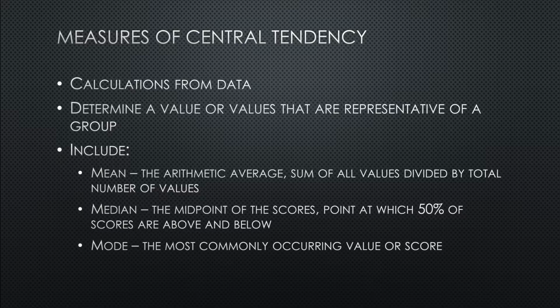And the goal with measures of central tendency is to tell us what the value or values are that are representative of a group. So for example, if you're studying cross country runners or triathletes, and you want to examine some aspect of their behavior and how it affects performance, it would be very useful to know things about the group, such as age. Triathlons include a wide range of individuals. So if I choose a subsample from that group, and you work with triathletes, you may want to know, hey, how old were they? Are they similar to the age group you work with?